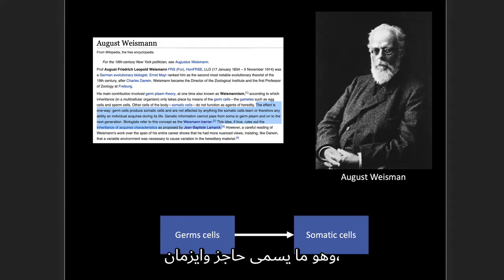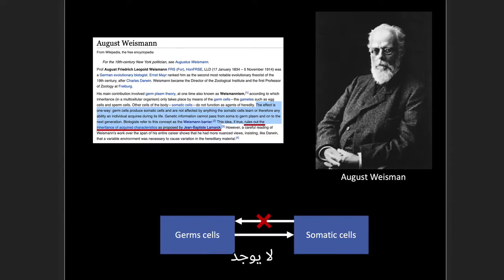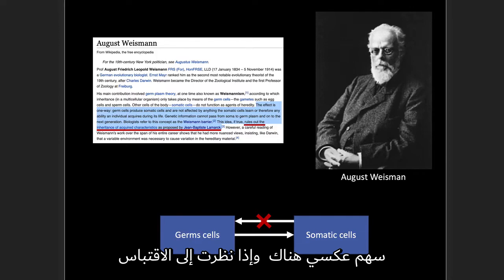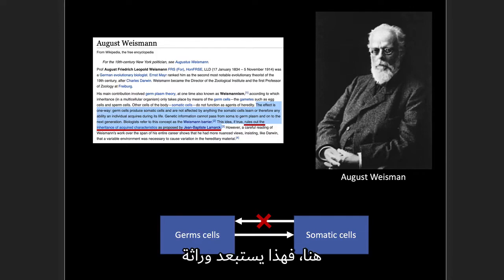And that was very important. That's called the Weismann barrier. There's no reverse arrow there. And if you look at the quote here, this rules out the inheritance of acquired characteristics proposed by Lamarck.